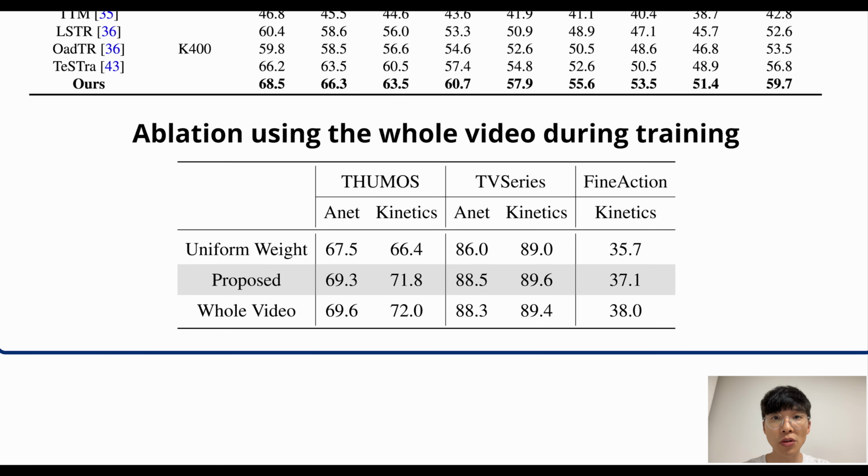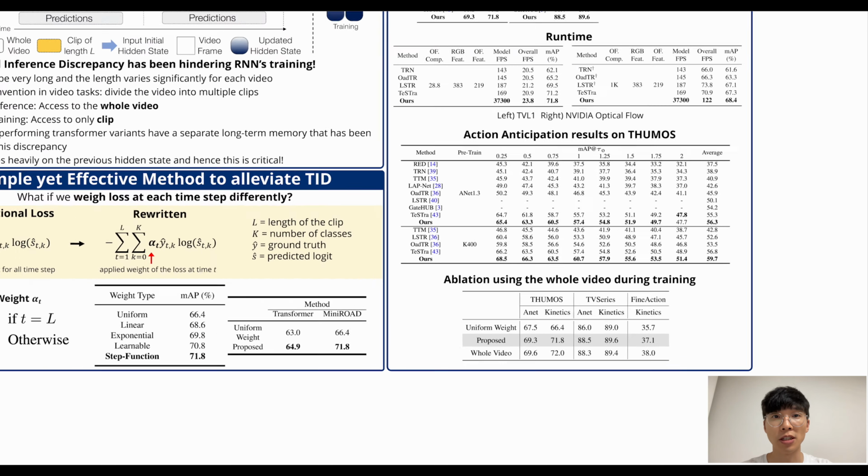The most intuitive solution to address the training and inference discrepancy is to utilize the entire video during training. We implemented this approach using a batch size of 1 and the full video, observing a substantial boost in performance. Our proposed non-uniform weight method closely approximates the results achieved by using the entire video. Moreover, our method offers added benefits such as batch-wise training and reduced memory consumption.